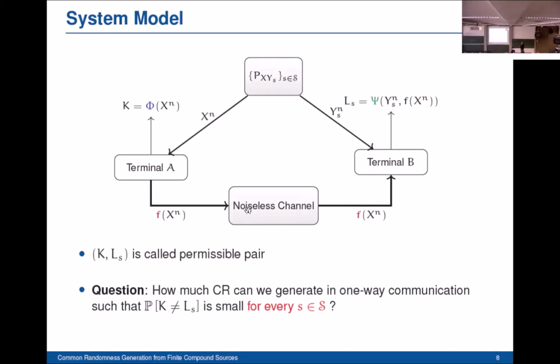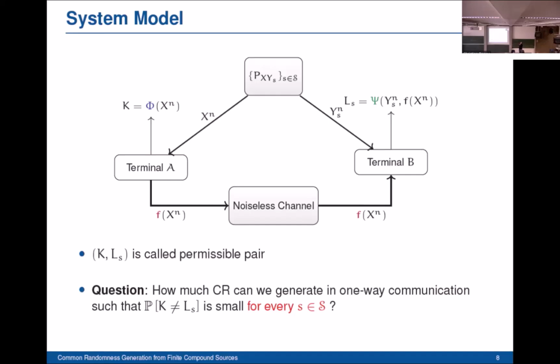And it consists third of a function psi, which maps the outputs at terminal B and the message sent over the channel into some random variable L, index S. Here we have index S because it depends on the state. We should mention that the random variable K and the random variable L_S take value in the same set, so they have the same alphabet.